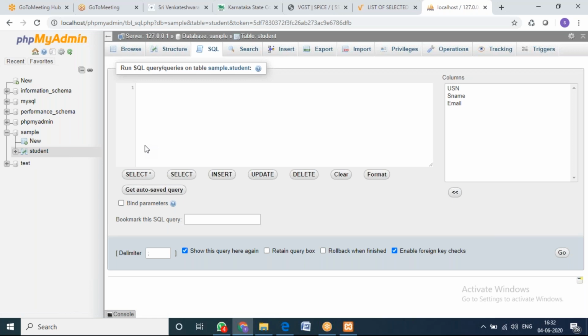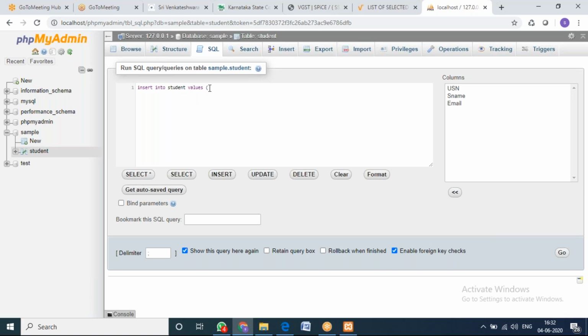So how to insert the data? Insert into table. So the table name is student, right? You can see here when I am writing this, it is showing some error. That means something is wrong in your syntax. What is wrong? Already we are giving the table name, so why do we need the table keyword again, right? Insert into student. So values, I want to insert the values.